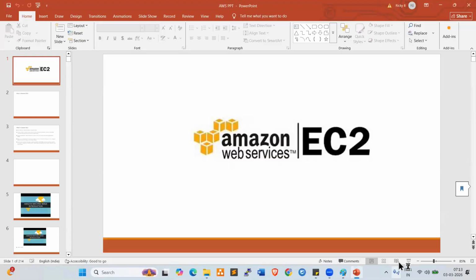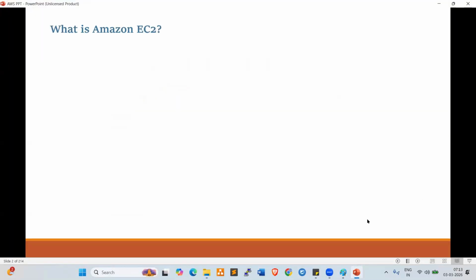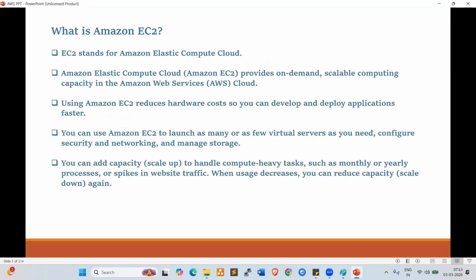Look here. I just want to show you the definition. What is Amazon EC2? EC2 stands for Amazon Elastic Compute Cloud. Amazon Elastic Compute Cloud provides on-demand scalable computing capacity in the Amazon Web Services AWS Cloud. Using Amazon EC2 reduces hardware cost so you can develop and deploy applications much faster.